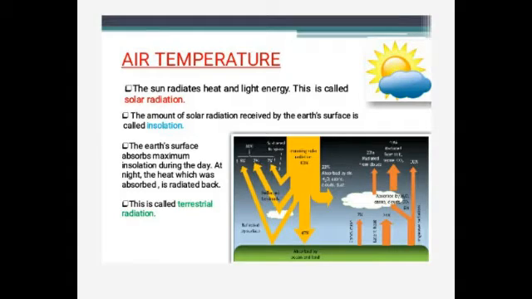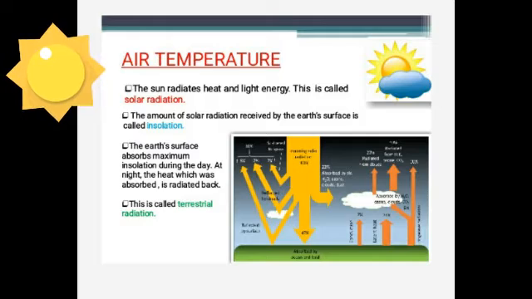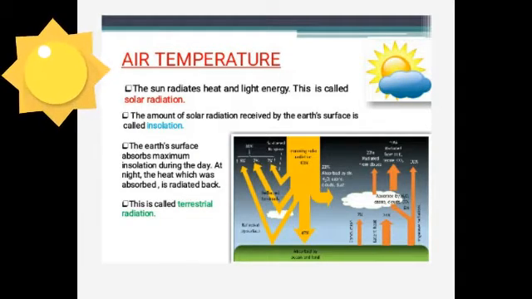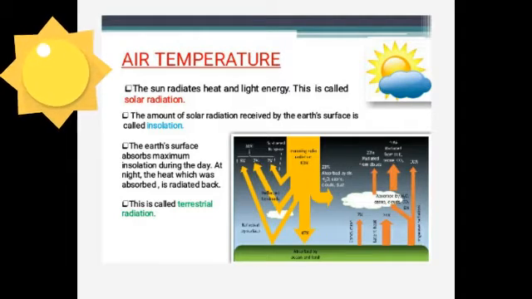Only a very small part of the solar radiation is able to reach the Earth's surface. The amount of solar radiation received by the Earth's surface is called insolation. What is it, children? It is insolation. The word insolation has been derived from incoming solar radiation. The Earth's surface absorbs maximum insolation during the day, and at night the heat which was absorbed during the day is radiated back.